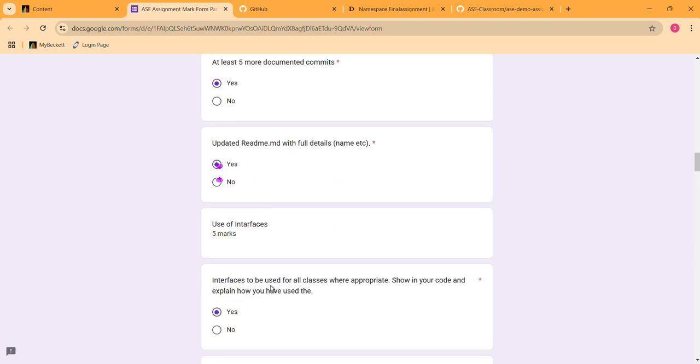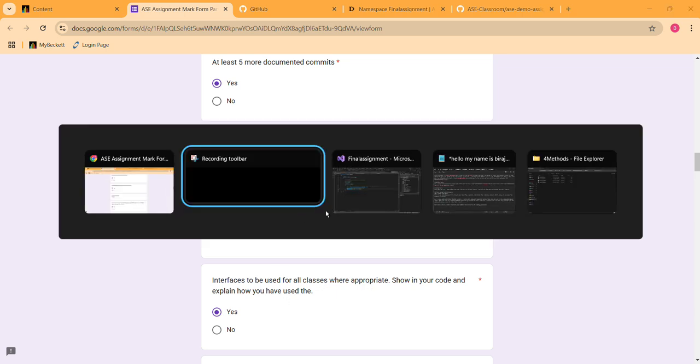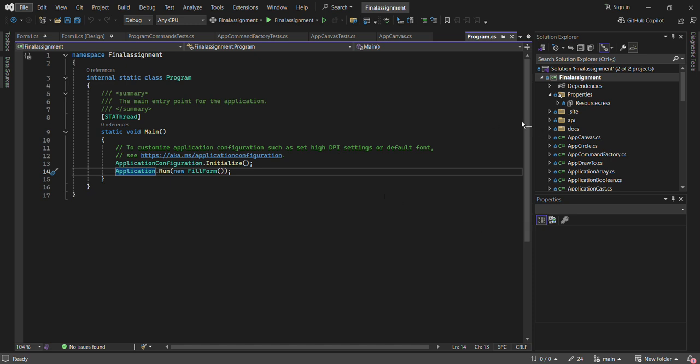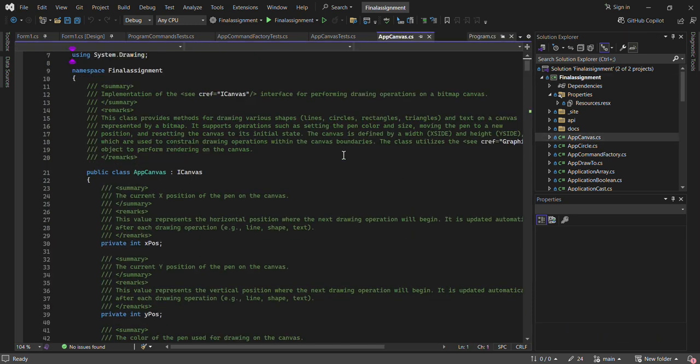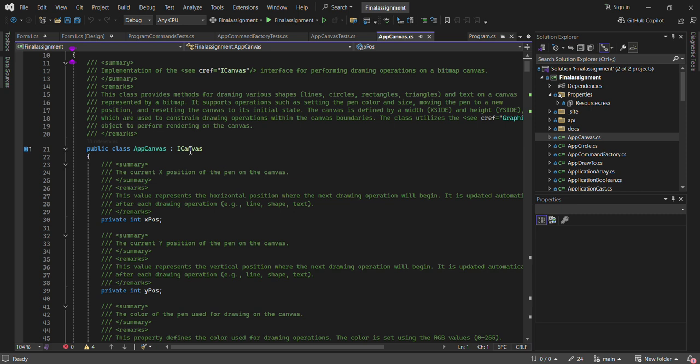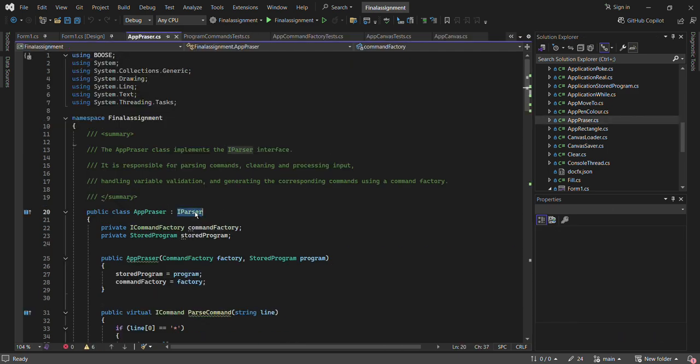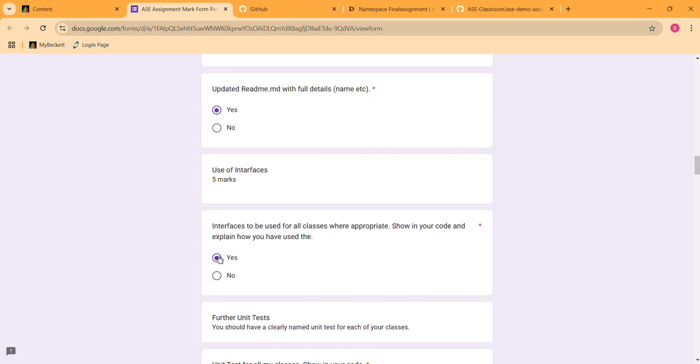Use of interfaces. Interfaces to be used for all classes where appropriate. Show in your code and explain how you use it. Yes, I have used interfaces in my code. Here you can see I have implemented iCanvas for my app canvas class, and also I have implemented another. Here I have implemented iParser for the app parser class. So yes, I have used interfaces.